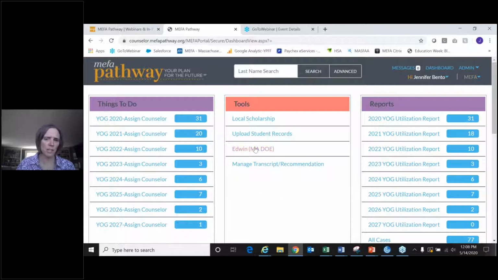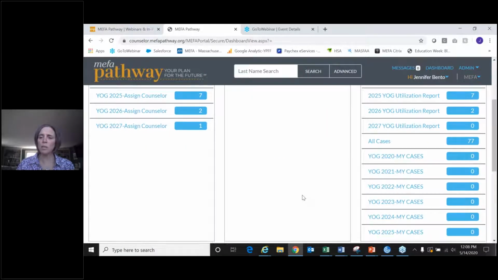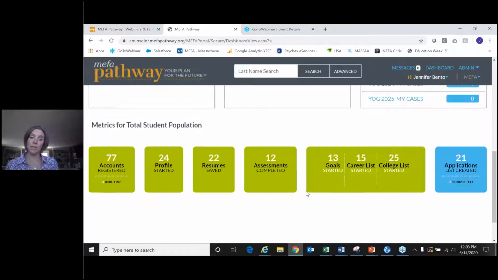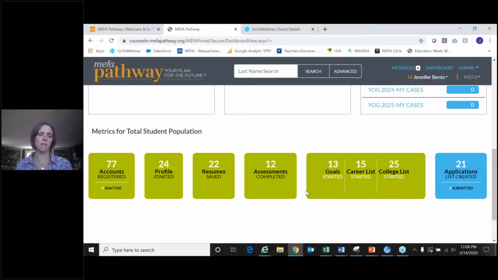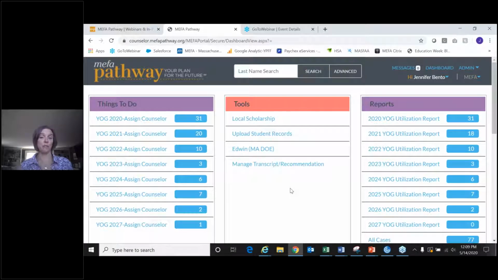So while I'm talking about it, why don't I just go to that page and I'll show you that. So this is the main dashboard for the counselor portal. I was just in a meeting within the last hour, and we are going to be making some significant changes to the counselor portal, just in the way that it looks. And this metrics area is one of them. We're going to expand on this and move it to the top so that when you log in, it's the first thing that you see, because we feel like it's important data for you to see as an educator.